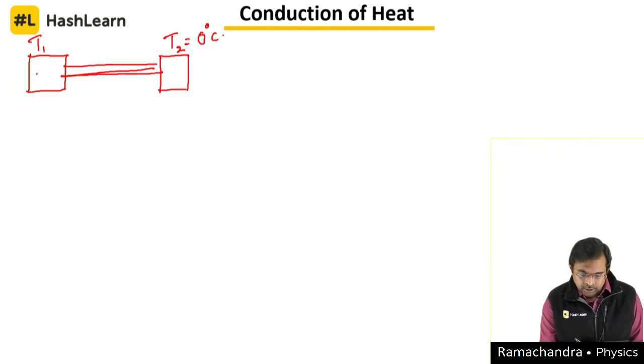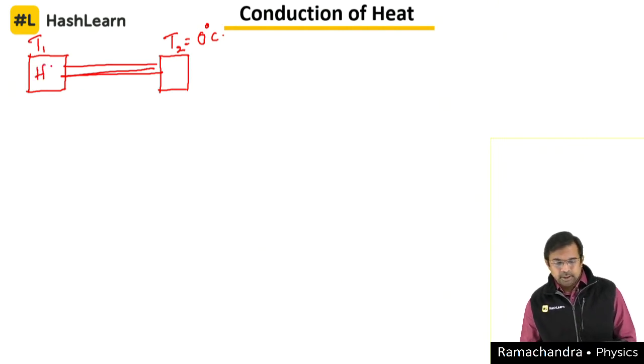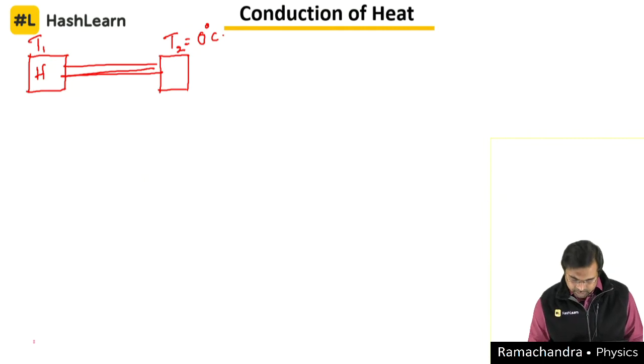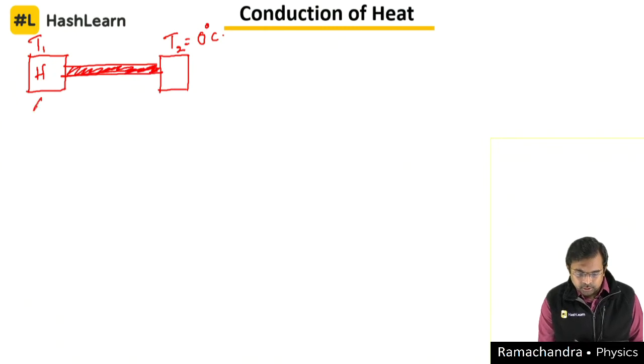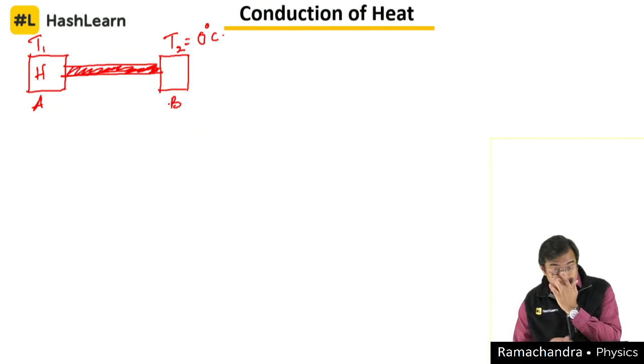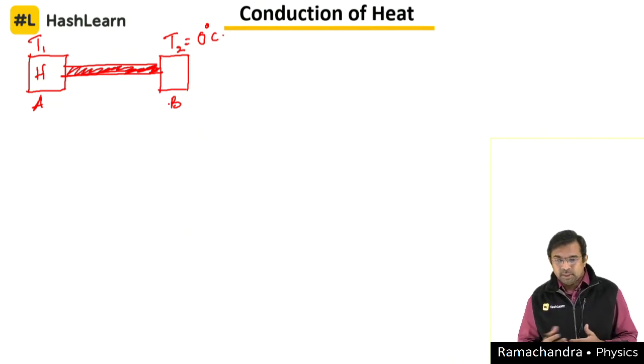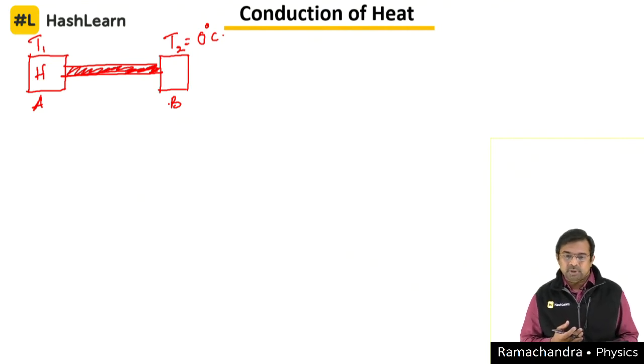So this is where the heat is supplied, and this is a rod which is transmitting heat from point A to point B. Let us see how the transmission of heat happens, what the mathematical equation says, and what parameters the transmission of heat depends on in the mode of conduction.